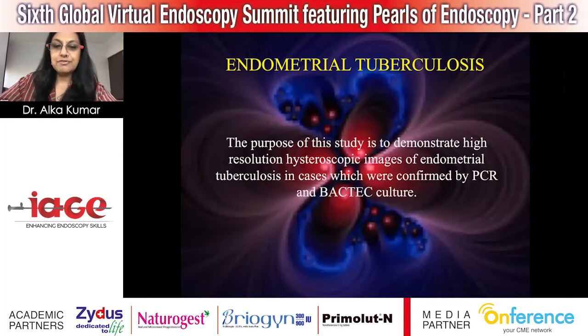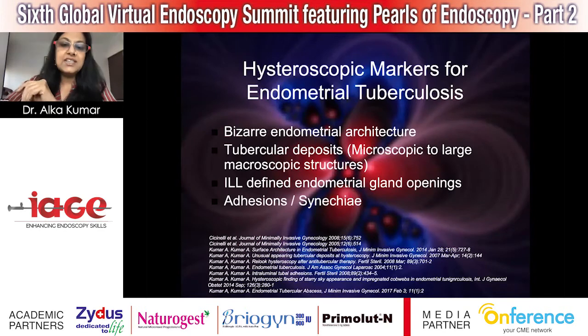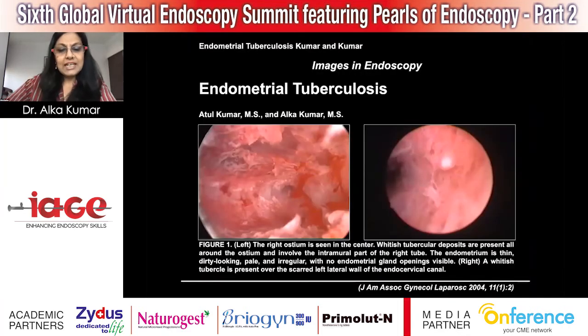And the pictures which are going to follow are high resolution hysteroscopic images of endometrial tuberculosis in cases which are confirmed by PCR and BACTEC culture. So we actually had three things. We had the PCR positive, BACTEC culture positive, and we also had the hysteroscopic markers, which I'll be talking about. Amongst the markers, we basically will be looking at four things. So one is bizarre endometrial architecture, tubercular deposits, which are microscopic to large macroscopic structures, ill-defined endometrial gland openings, and adhesions and synechiae.